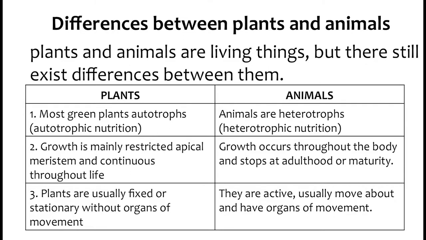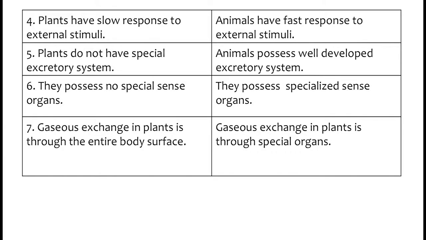Then the next one is that plants have slower response to stimuli, to external stimuli. That is response to sensitivity. In plants, it is very slow, but in animals, it's very fast. Plants do not have specialized excretory system, as I said, while animals have well-developed excretory system. Then plants possess no special sense organs, while animals have specialized sense organs.